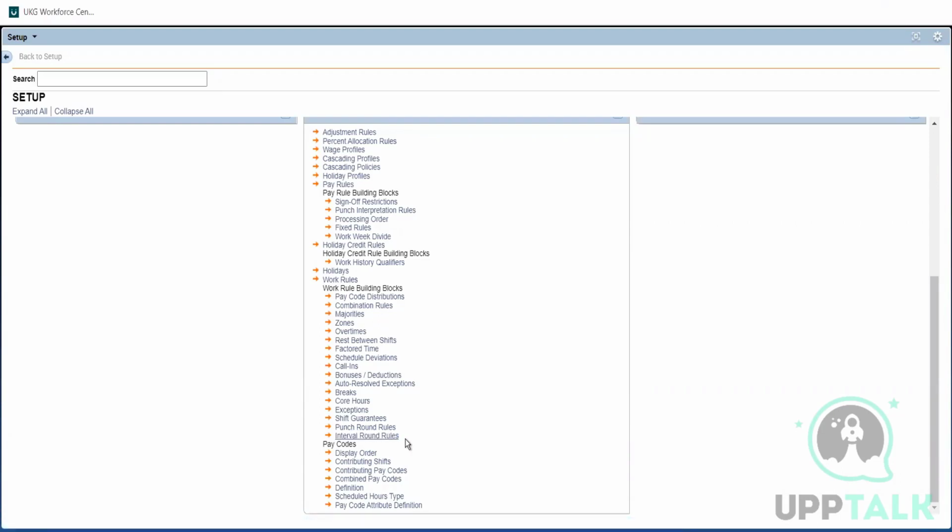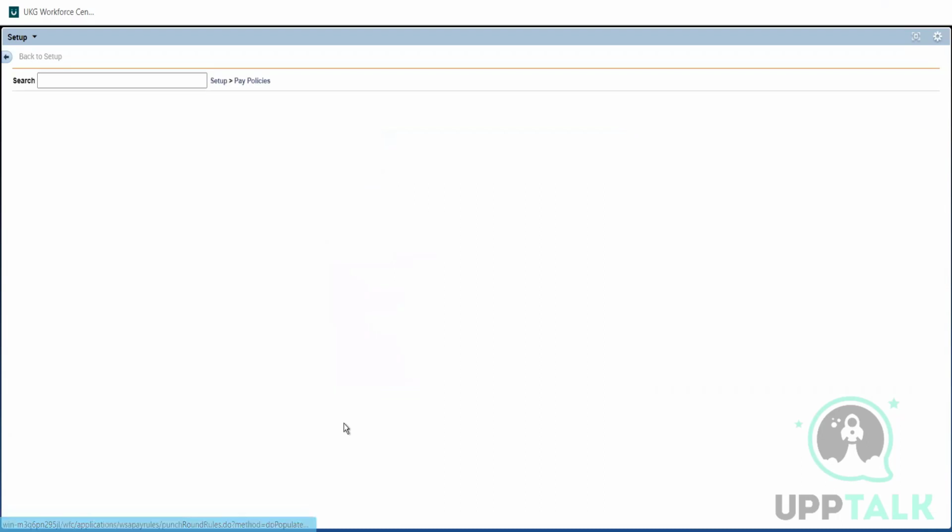Mostly we'll not be using interval round rules. It's just like the normal rounding we do in mathematics. Okay, 1.52, it means okay, 1.5. If it is 1.55, let's round it to 1.6. Those kinds of things. The punch round rule has some importance. It has some concepts also. We need to go through a few items. What is grace? What is time limit?